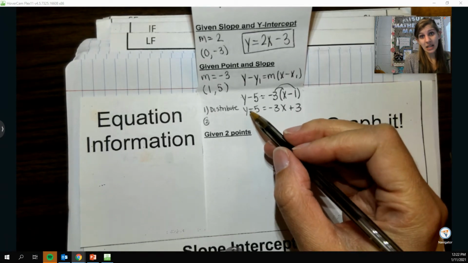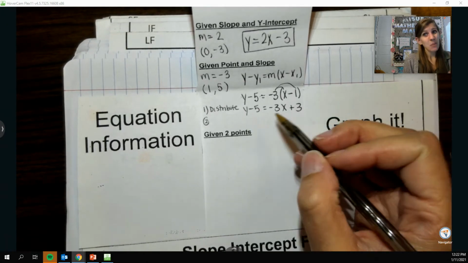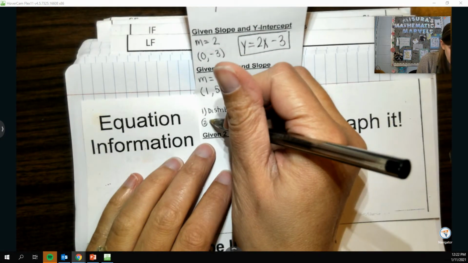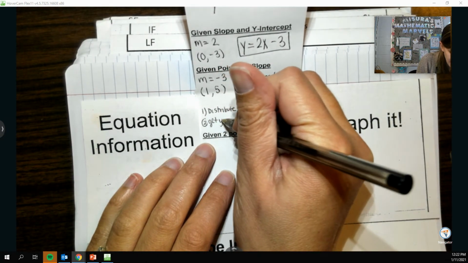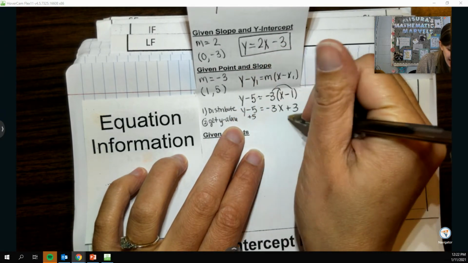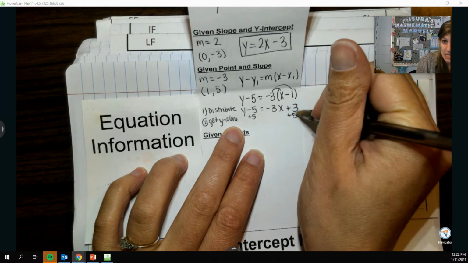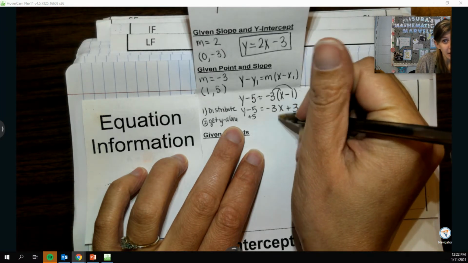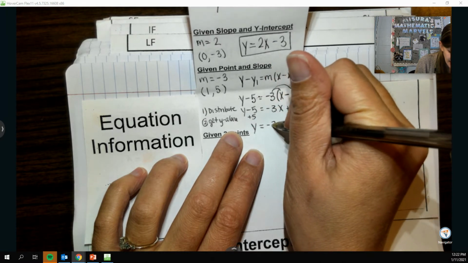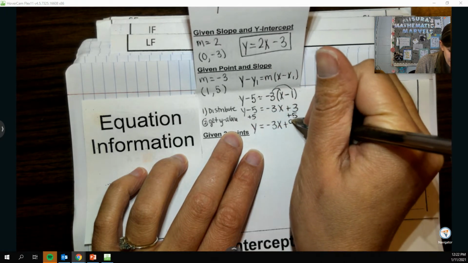In this case, I'll need to add the 5 over. But if it was plus 5, then I need to subtract the 5 over. In this case, we add 5, and I'm going to add it with the 3 since they're like terms, not the negative 3x because they're not like terms. And then I'll have y equals negative 3x plus 8.